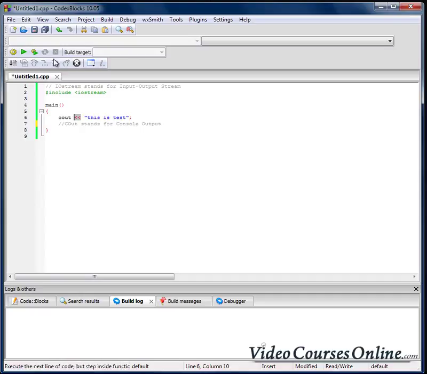As we can see, those signs are pointing in what direction? To the cout, right? To the console output. So it means that everything after those angle brackets will be sent to the console output.